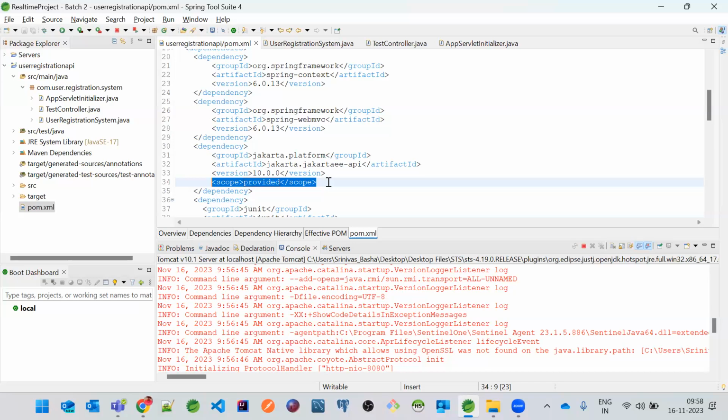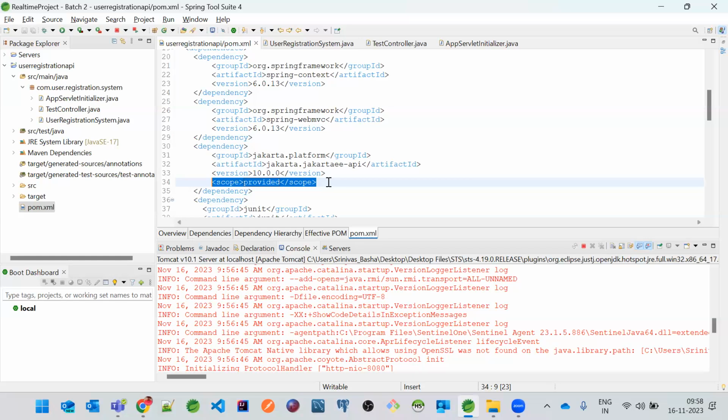So provided scope is one of the Maven scopes. What the provided scope actually does is give required classes only when required. See, let's imagine one situation.